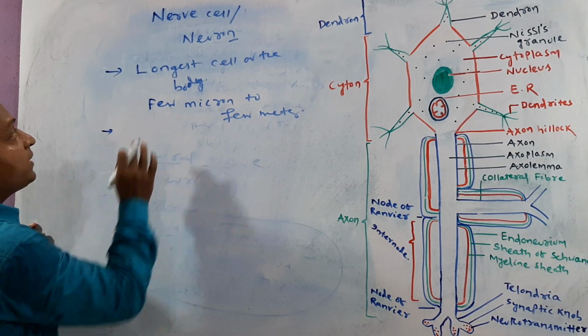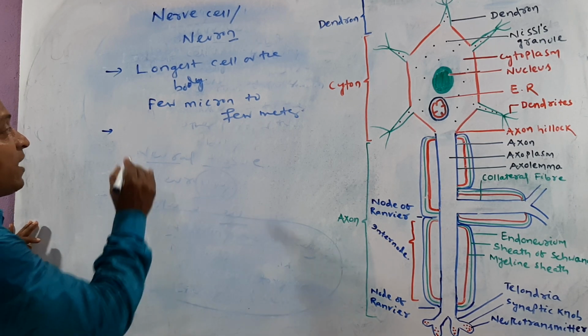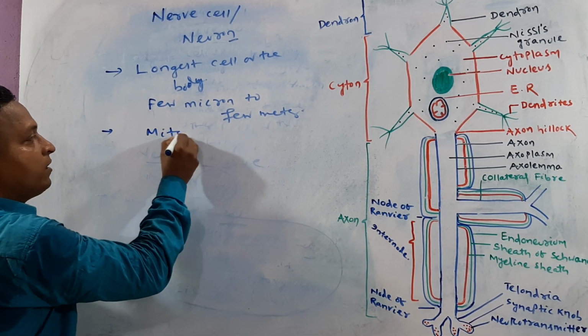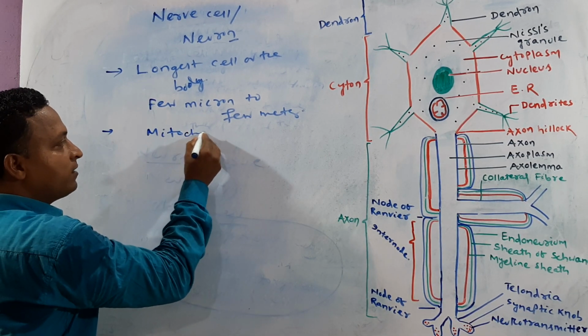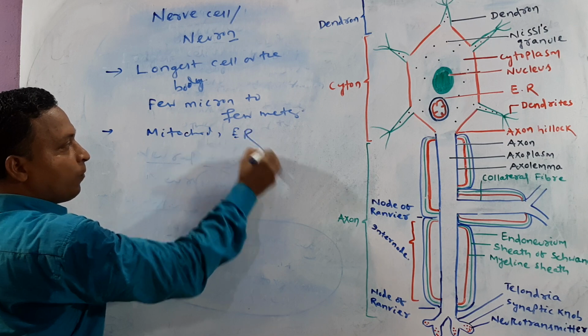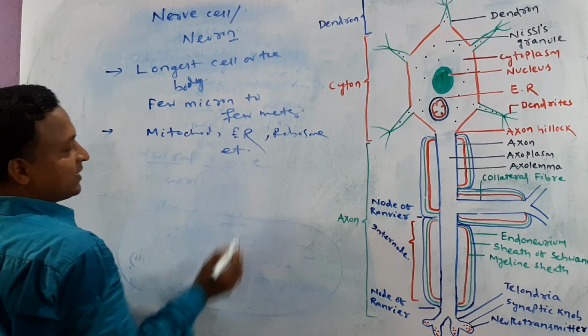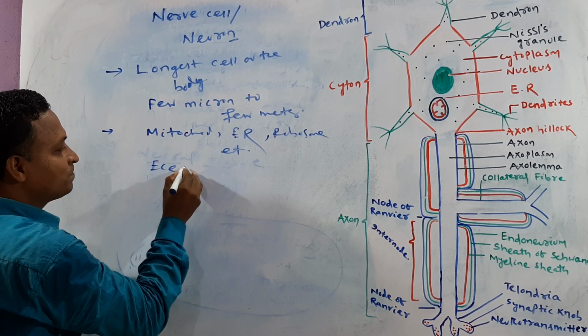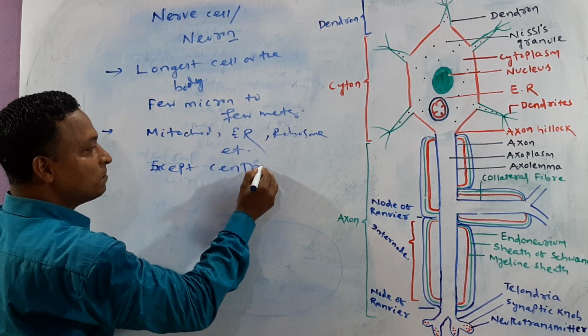Next, it is a type of cell which contains all cell organelles, that is mitochondria, endoplasmic reticulum, ribosome, etc., except centrosome.